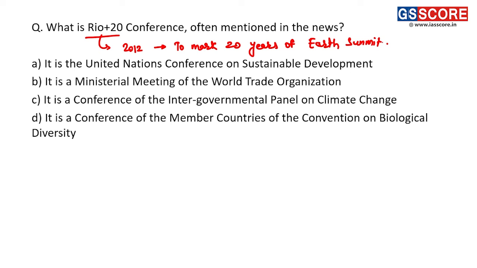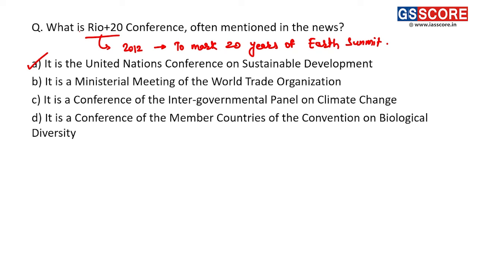Right, and Rio Plus 20 conference was also held in Rio de Janeiro, Brazil, and its formal name is United Nations Conference on Sustainable Development. Answer of this question is A. Right, its formal name is United Nations Conference on Sustainable Development. Fine, so answer of this question is A.